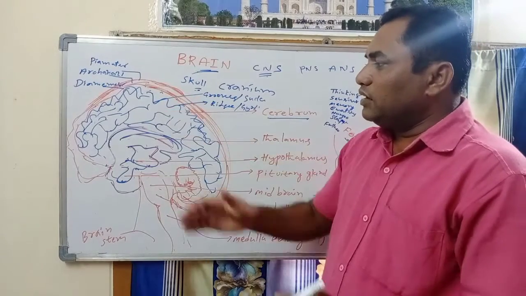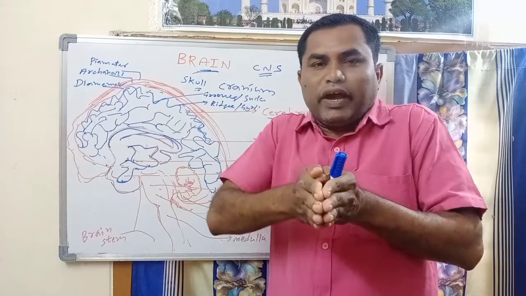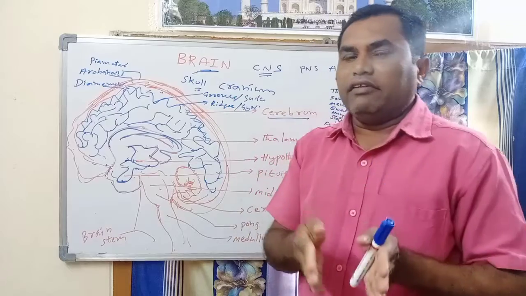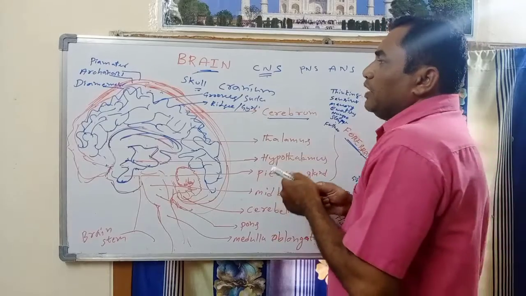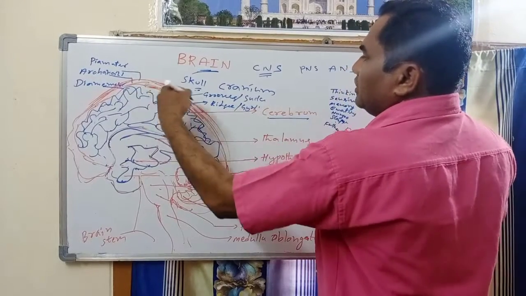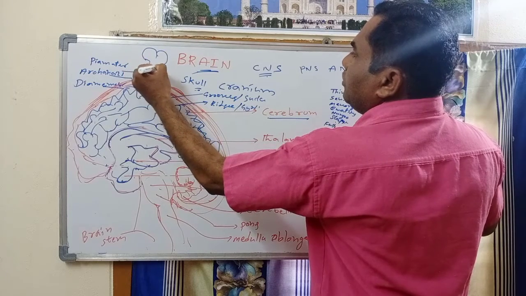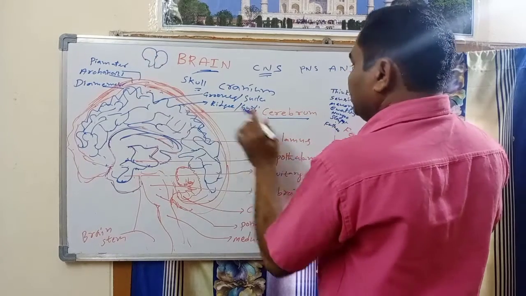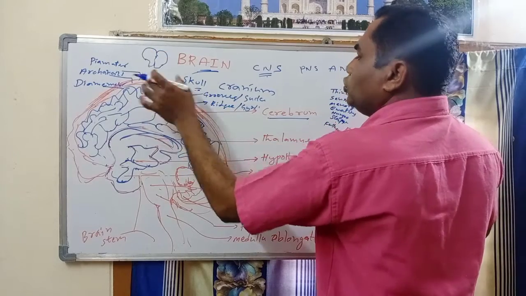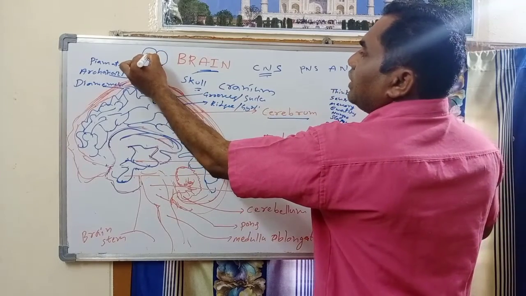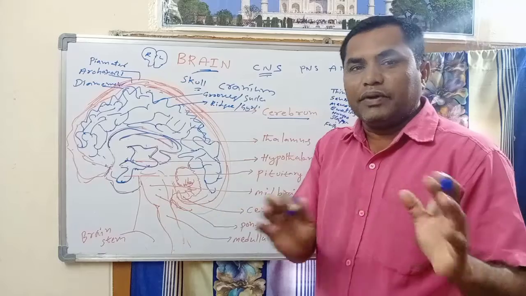When we go deeper, the cerebrum is divided into two halves, right and left. When you observe the cerebrum, it is divided into two halves. On the surface of the cerebrum, a groove in the middle indicates that it is divided into two parts. The right side is called the right cerebral hemisphere, and the left side is called the left cerebral hemisphere.